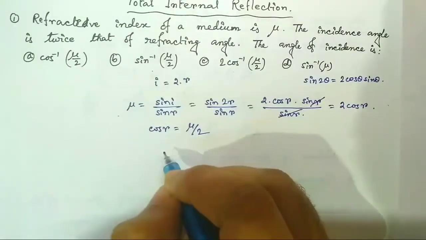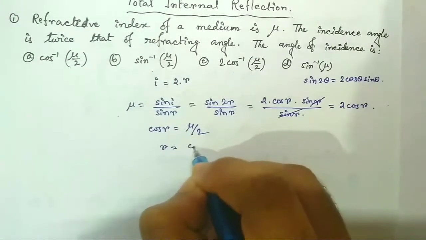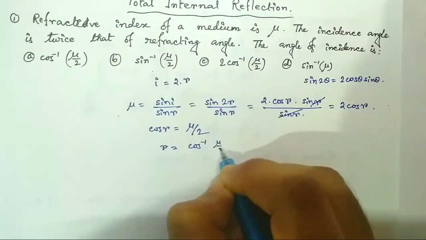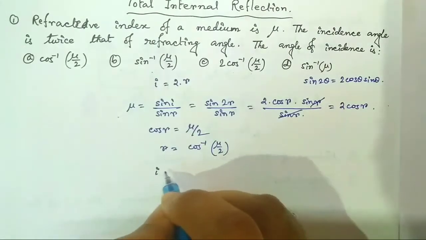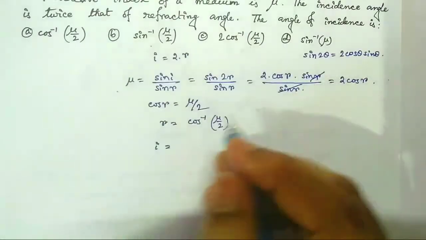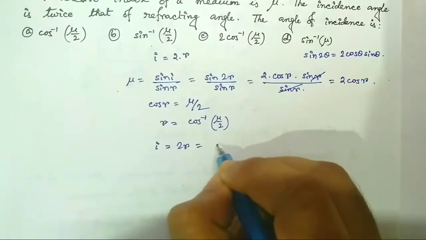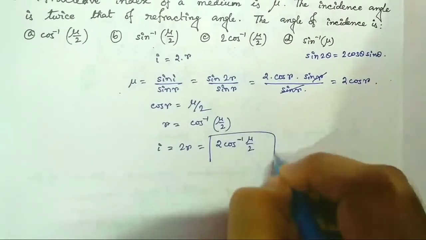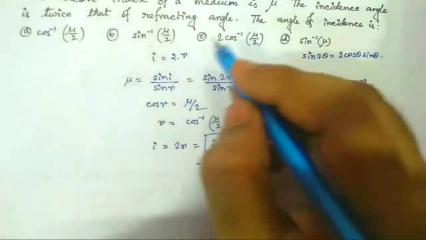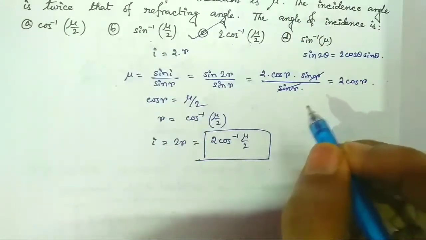Then the refracting angle R is given by cos inverse mu by 2. But actually the angle of incidence is I equal to 2R. So I will be equal to 2 cos inverse mu by 2. That is, option C is the right answer.